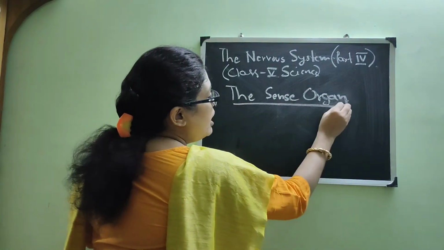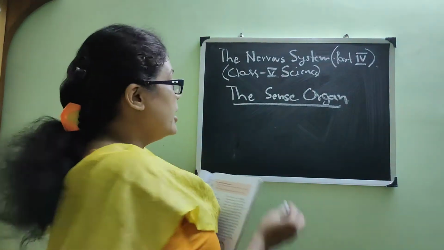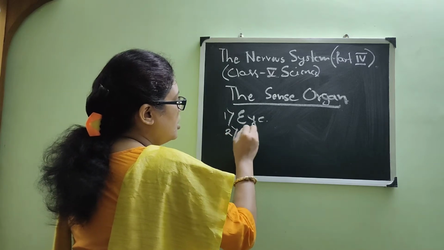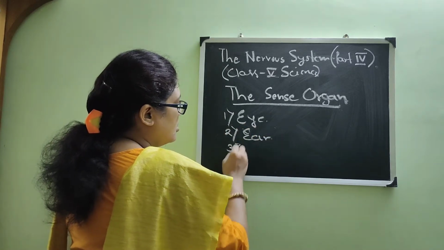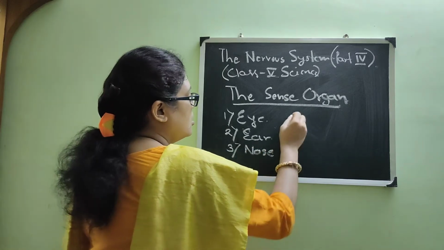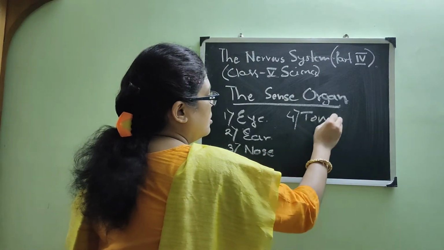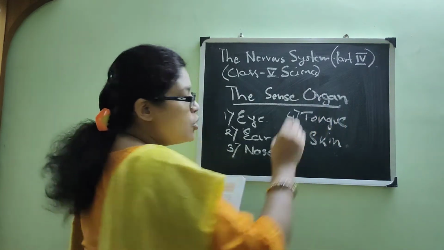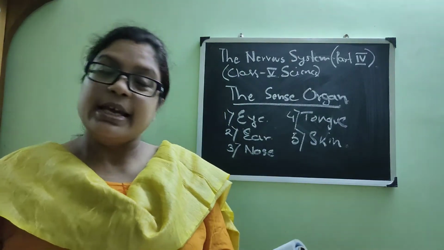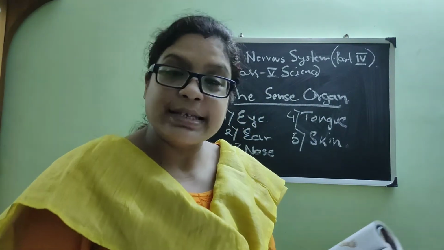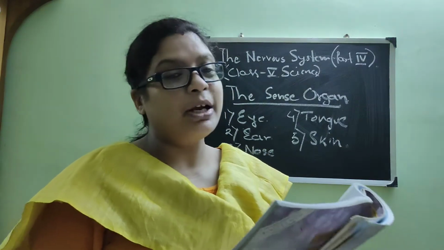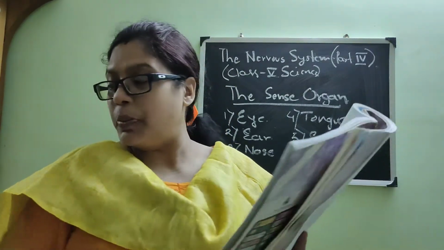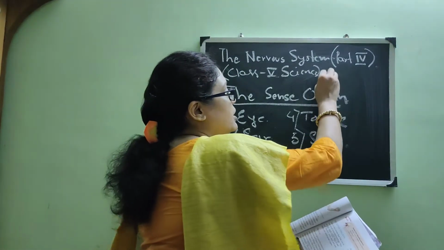As we know that we have 5 sense organs: eye, ear, nose, tongue and skin. So we will read in detail about these 5 sense organs, and each sense organ has its separate function and does its activity in a separate way. So please open page 63. Page 63.